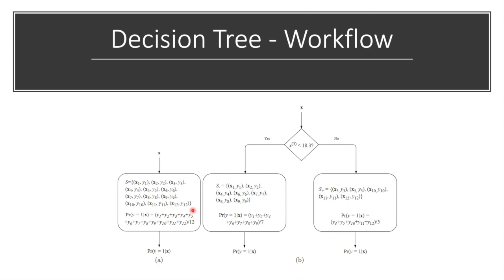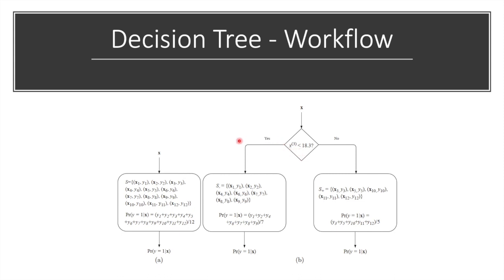In the beginning, we only have one start node. This large thing is our node, and it makes the same prediction for any input given. What this decision tree does for us is a split based on a criterion. The feature is basically whether feature 3, x3, is smaller than 18.3.